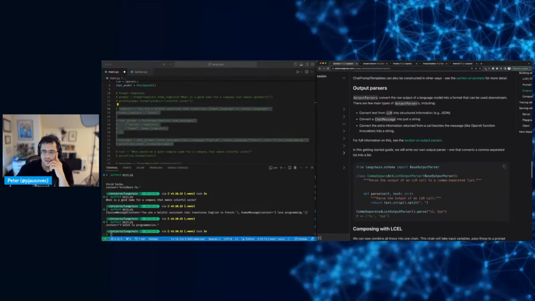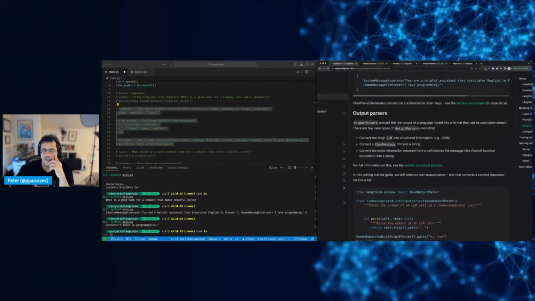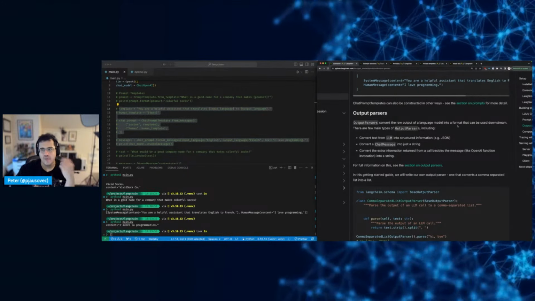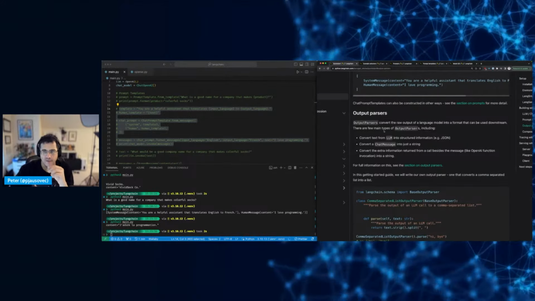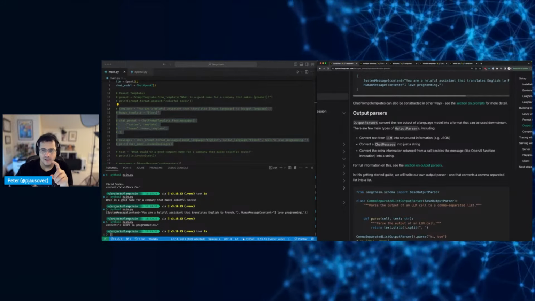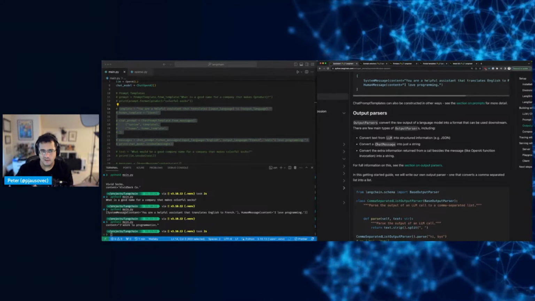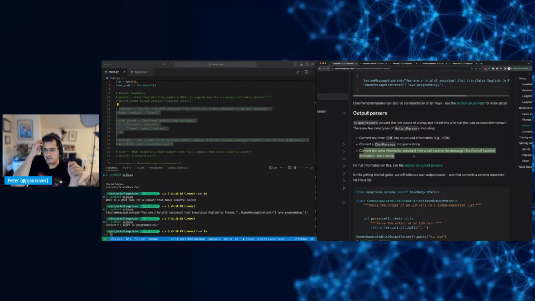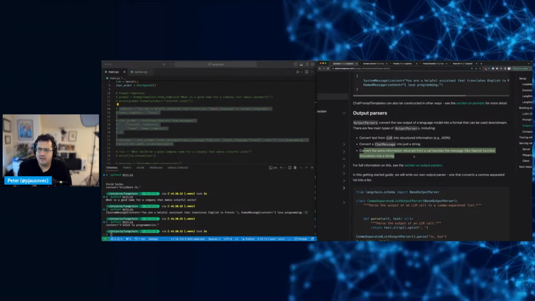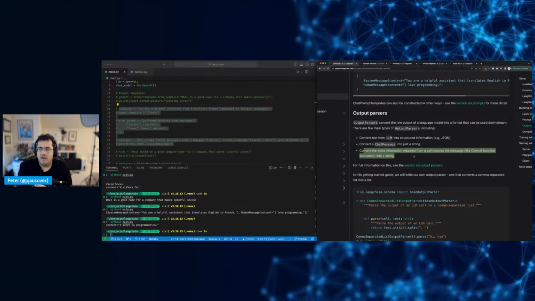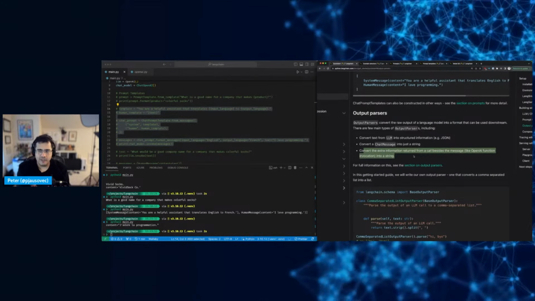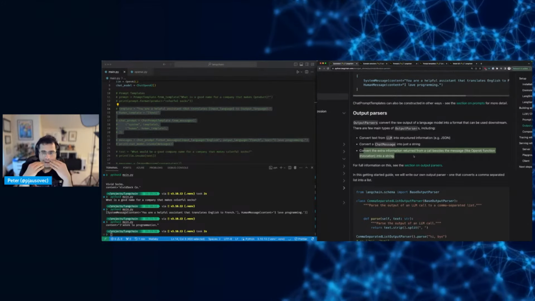All right, let's see the output parsers. So, what did I click? Okay. So output parsers convert the raw output of a language model into a format that can be used downstream, i.e. later on. So there are a few main types. Convert text from an LLM into structured information; convert a chat message into just a string, get the content out, I'm assuming; and then convert the extra information returned from a call besides the message, so the OpenAI invocation, into a string. Oh okay, might be whatever extra stuff OpenAI returns. Maybe you can include that in a string as well, but we'll see.